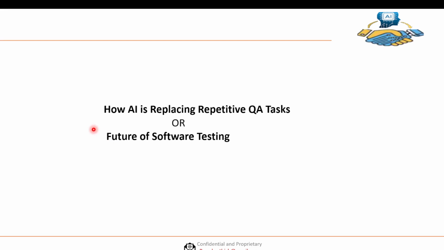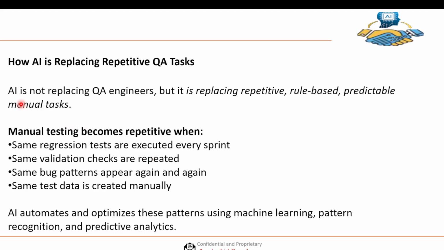In today's session, we will see how AI is replacing repetitive QA tasks, or the future of software testing. First of all, AI is not replacing QA engineers, but it is replacing repetitive, rule-based, or predictable manual tasks.